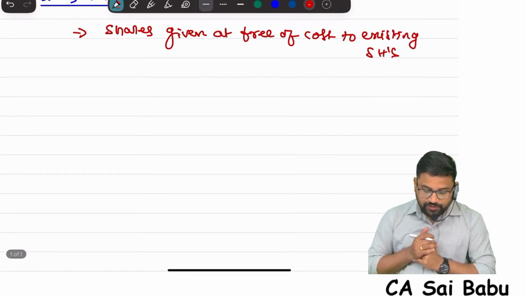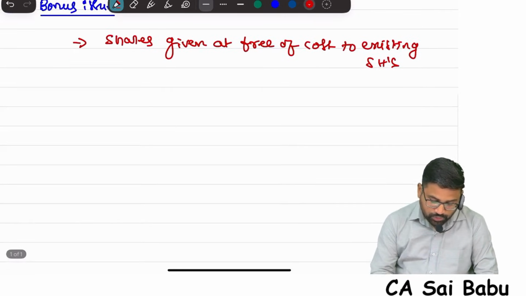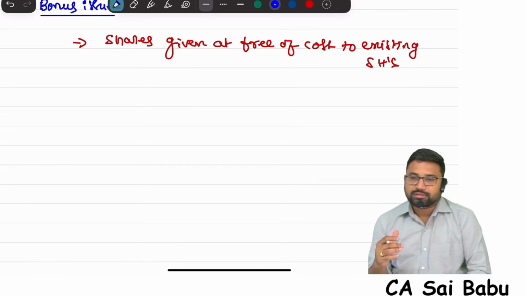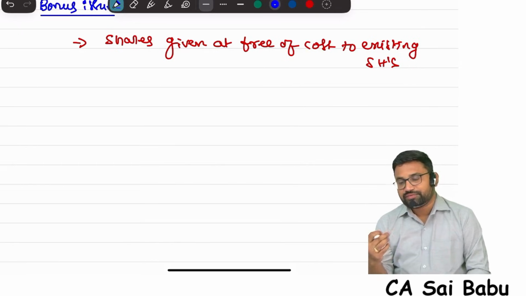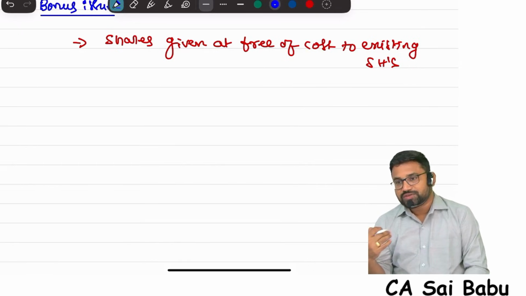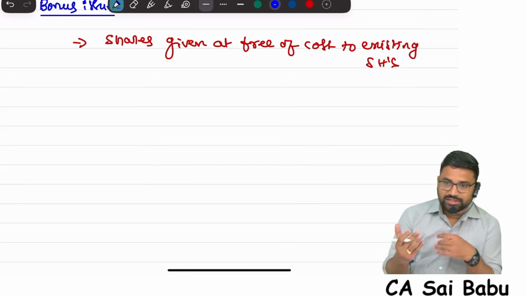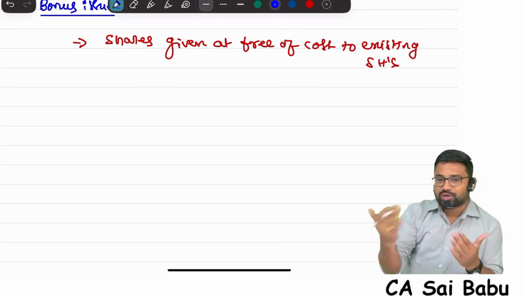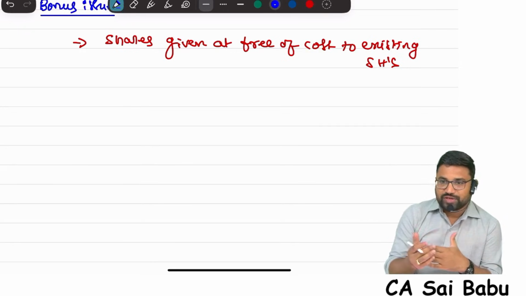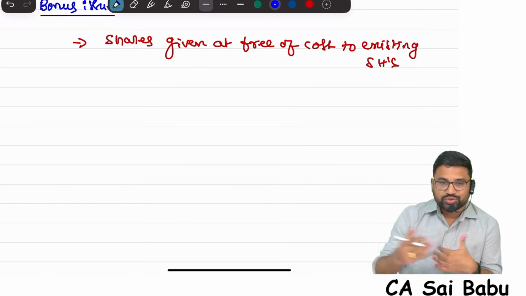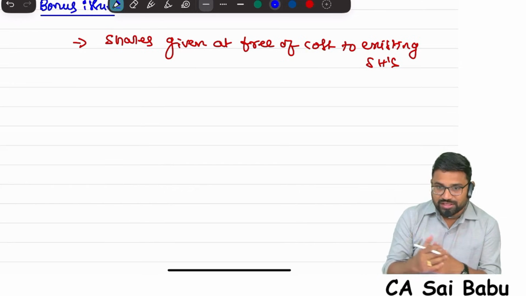Shares given at free of cost to existing shareholders. Now, tell me, generally when we issue shares, as we have seen in the first chapter, either shares will be issued for consideration of cash or for consideration other than cash. If you issue shares for cash, you will receive cash. If you issue for consideration other than cash, like purchase of asset, you will receive the asset and you will issue shares. For underwriting commission expenses, you will issue shares. We have seen in the first chapter.